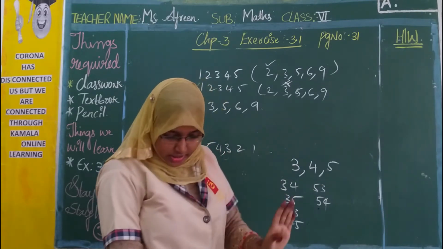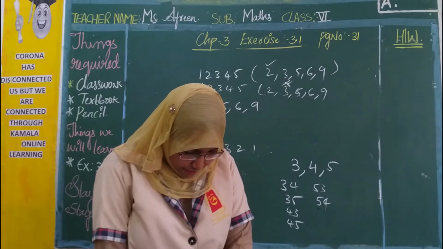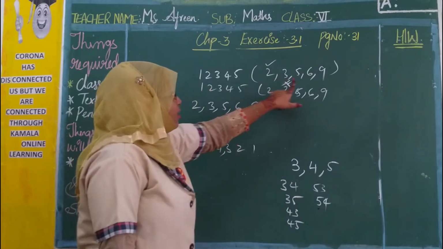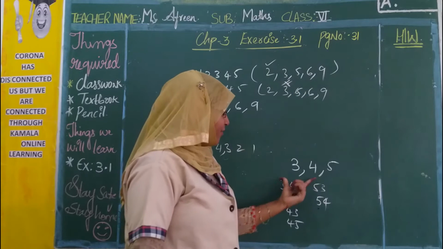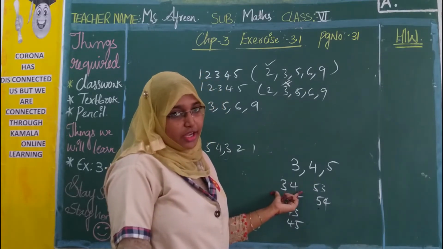Then you check whether these are divisible by 2, 3, 5, 6 and 9. Again the same divisibility rules you are going to apply for this. Is 34 divisible by 2, by 3, by 6, by 5, by 9?